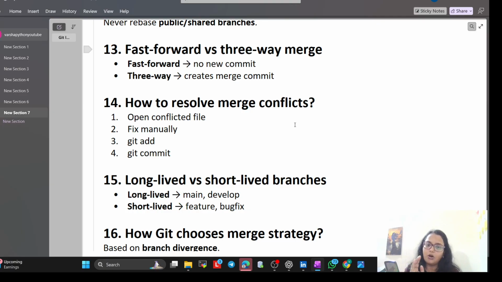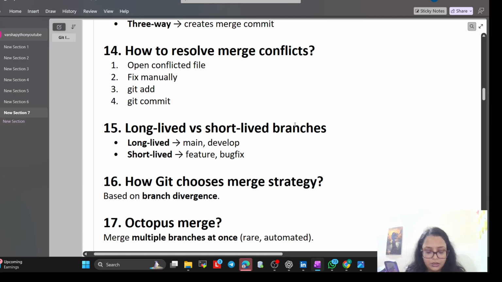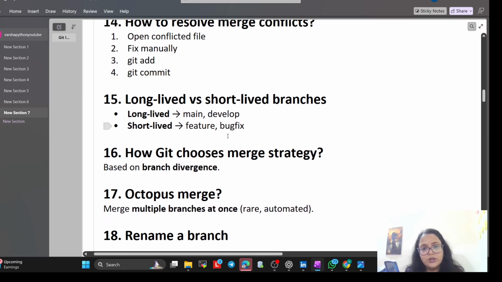Next question is long-lived versus short-lived branches. Long-lived means main and develop, short-lived means feature or bug fix. Long-lived means a forever branch. A feature branch is a short branch that we delete the moment we merge it. Now, how does Git choose a merge strategy?